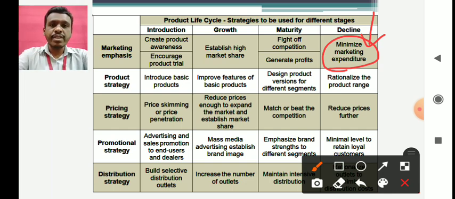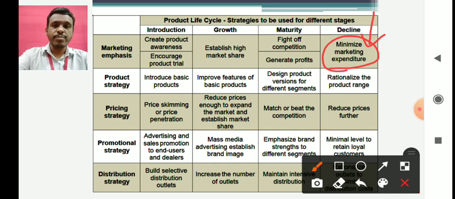So that is the main feature of the decline stage. What is the product strategy that we can use in the decline stage? The product strategy that can be used is to rationalize the product range. Sometimes you may need to reduce the number of products or varieties that you have with your brand. Those varieties which are not performing well can be removed off the shelf. Stop the manufacturing and marketing of such items, and concentrate only on those varieties of your brand which are performing very well.